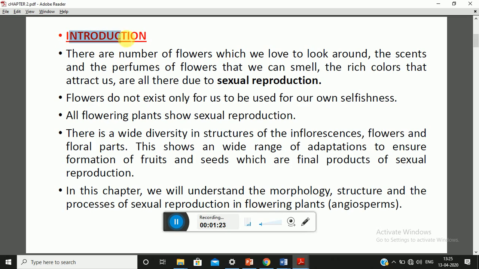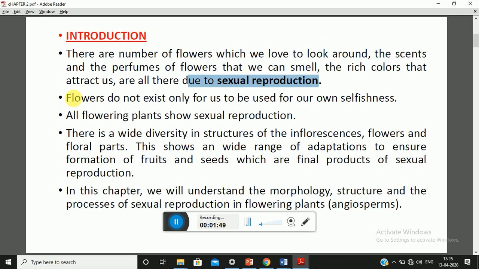Now, beginning with the introduction, there are a number of flowers which we look around us. We see a wide variety of flowers present around us. We can smell the scent of the flowers, we can see the rich colors of the flowers. These all are due to sexual reproduction in plants. So these all are the products of sexual reproduction.